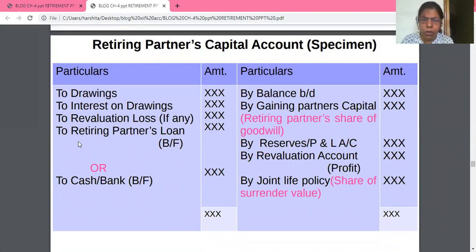If the firm is not paying cash just now, then the amount will be treated as partner's loan account and it will be the balancing figure. How do you find the balancing figure? Total of this side minus the amounts of this side.